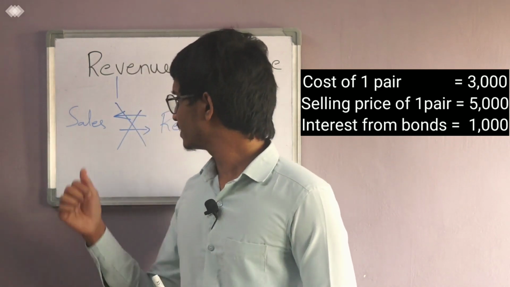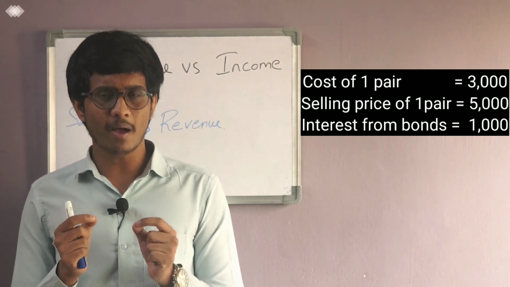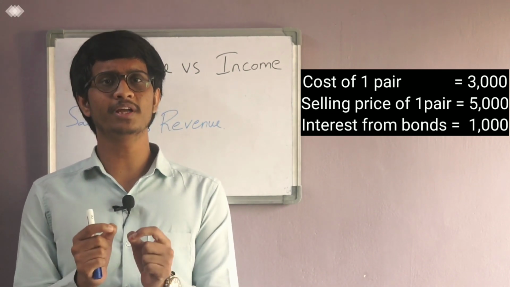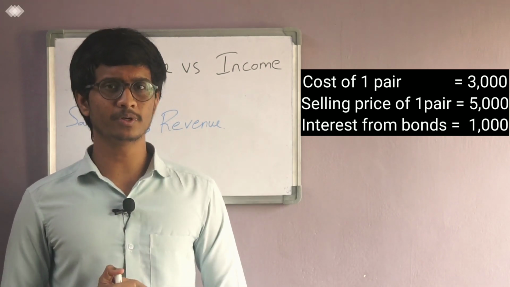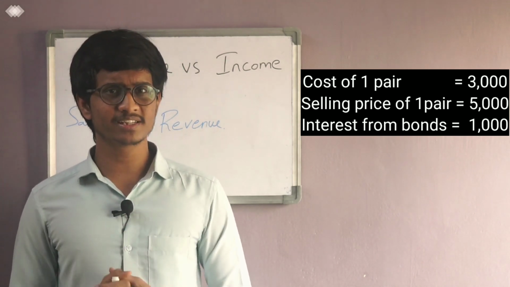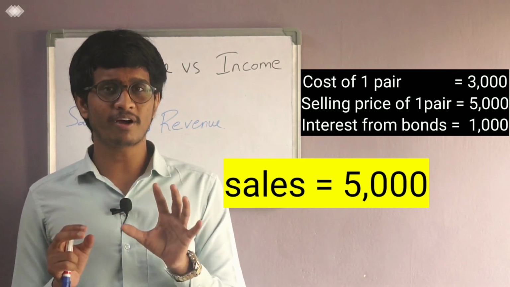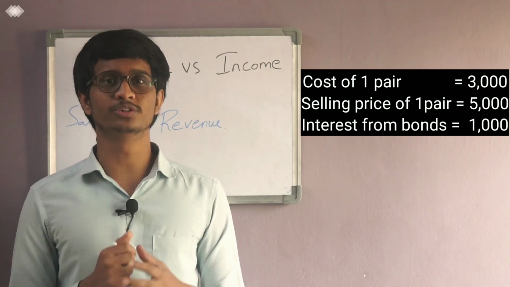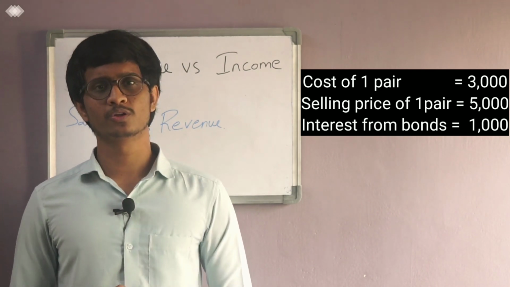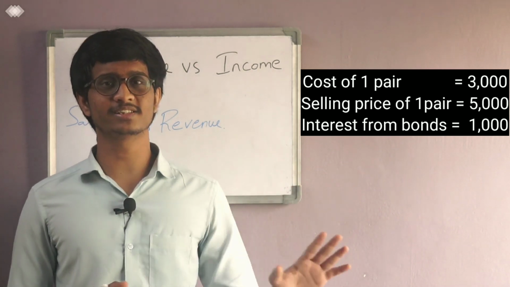So the first is sales. What is sales? Sales means the amount generated by the company by selling goods and services. So in this example, what is my sales? My sales is 5,000. The whole 5,000 amount I am generating by selling my goods, which is shoes. So 5,000 is the sales amount.